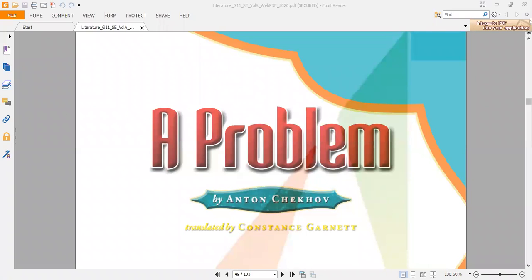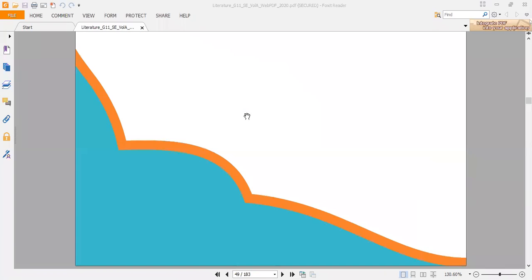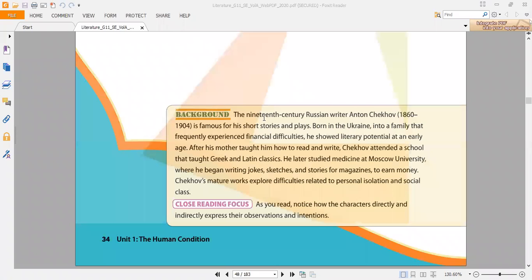Now we're going to talk about the text called A Problem, written by Anton Chekhov. Actually, it was written in Russian, so it was translated later on by Constance Garnett. Let's take a quick background about the writer. As you can see here, in the 19th century, a Russian writer, Anton Chekhov.